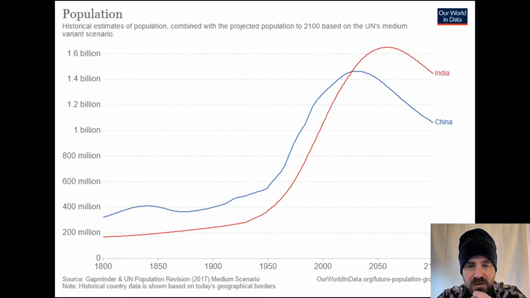Here's a graph showing the population. Well, I'm not going to tell you. Have a look at that graph. What's the red line showing? What's the blue line showing? Has it got borders? It's got a border, yeah. Axis labels? No, it doesn't say what the numbers down the bottom are. Legend, sort of, with India and China in red and blue. Title, yes. Source, yes. So, what's this graph telling us?